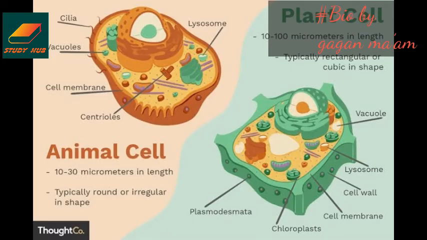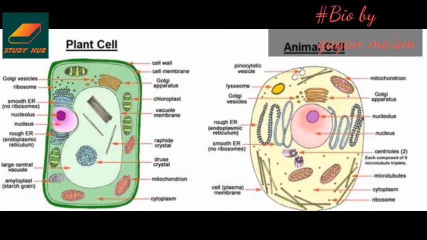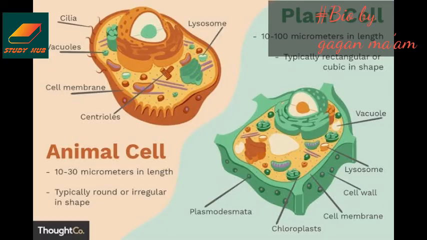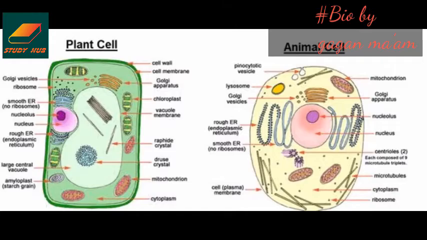All eukaryotic cells are not identical. Plant cells and animal cells are different, as plant cells possess a cell wall, plastids, and a large central vacuole, which are absent in animal cells, whereas animal cells have centrioles, which are absent in almost all plant cells. We will be able to explain this difference more easily when we have studied the whole chapter. After that we will study the differences in more detail. Right now we are talking only about the basic differences. In plant cells the cell wall is present, whereas in animal cells it is absent. The cell wall is the protective covering present around the cell membrane in plant cells.